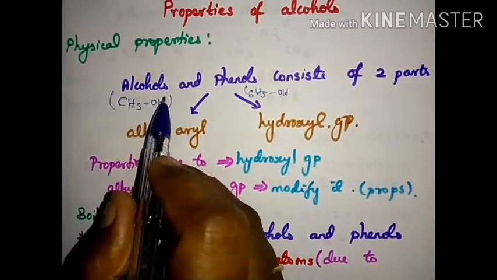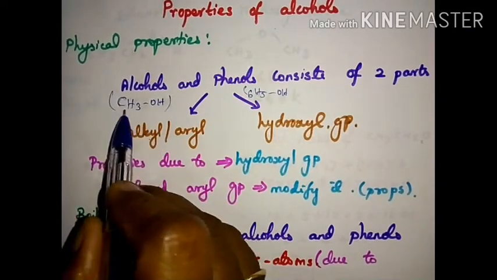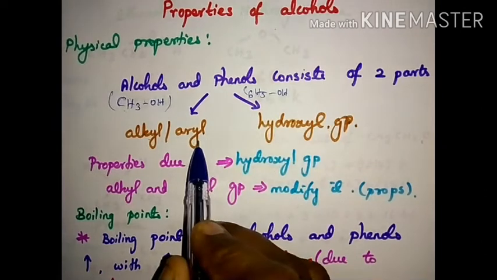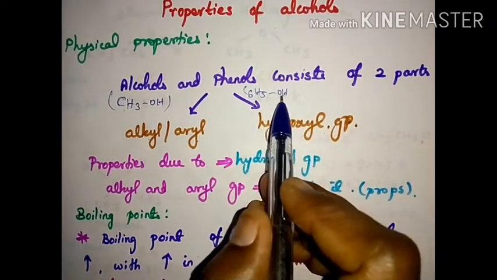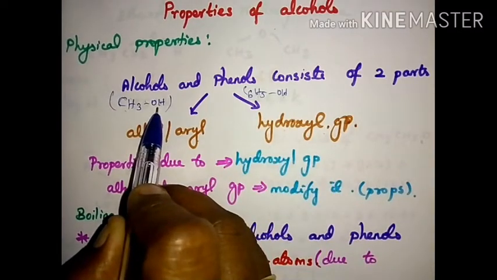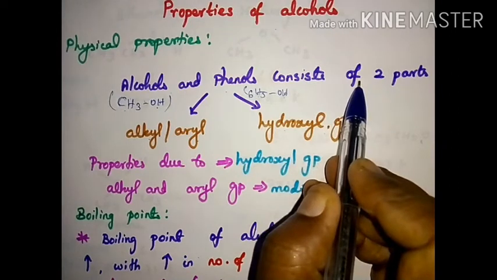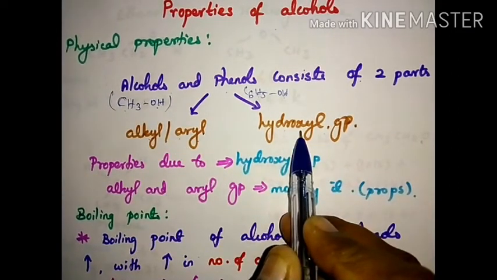So alcohols or phenols may contain either alkyl or aryl. The benzene ring means aryl. And also the hydroxyl group. What is hydroxyl? OH. So alcohols and phenols consist of two parts: one is alkyl or aryl, another is the hydroxyl group.